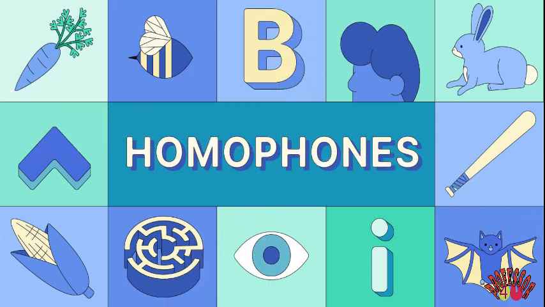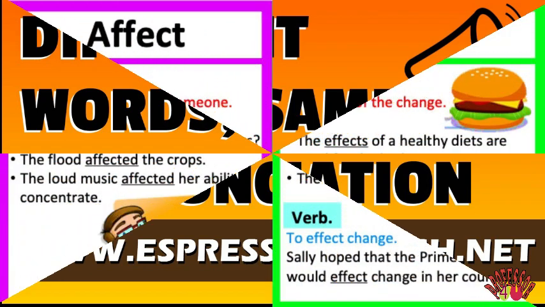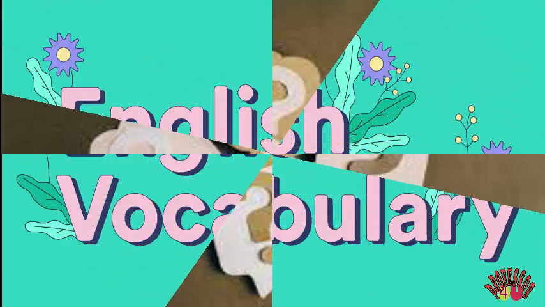These two words are homophones, with the same sound, affect and effect, and they often confuse us. So this is a very simple rule to understand the difference between affect and effect. Please understand the meaning and difference of both words, and also change your life and improve your English skills.